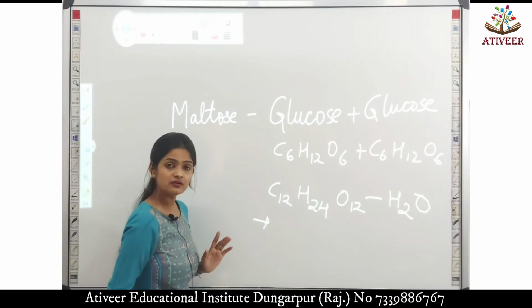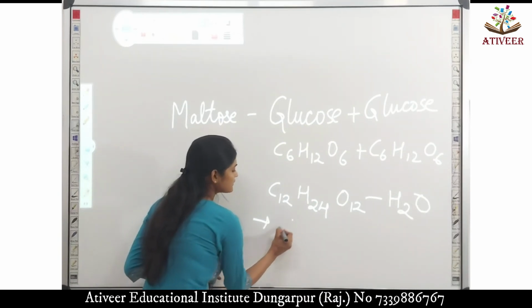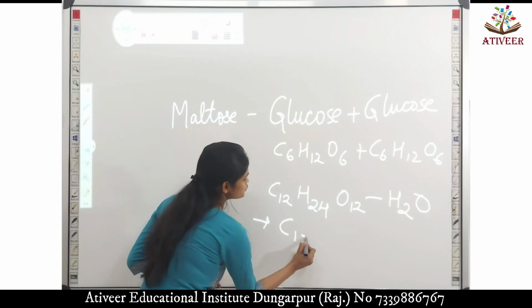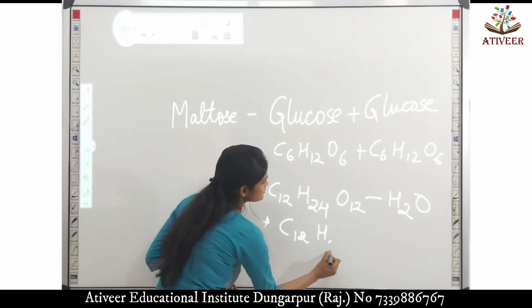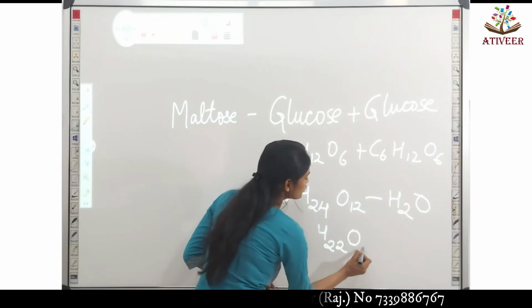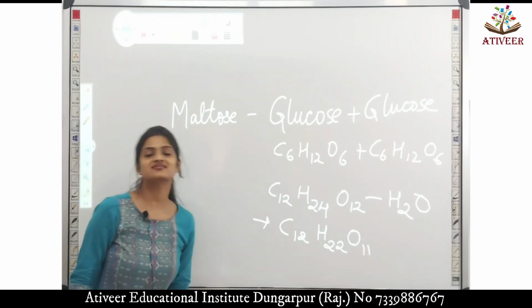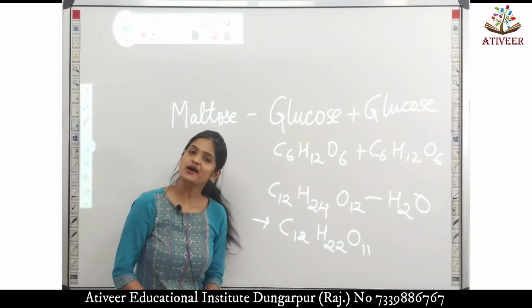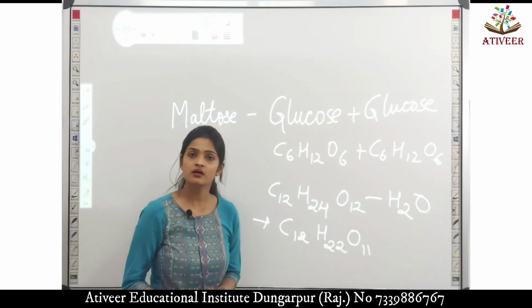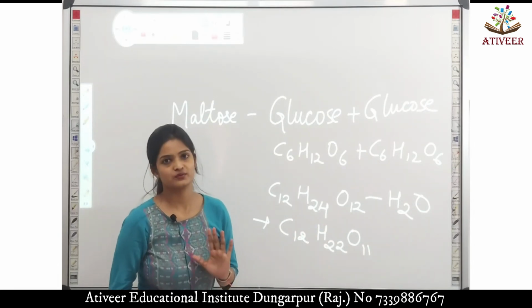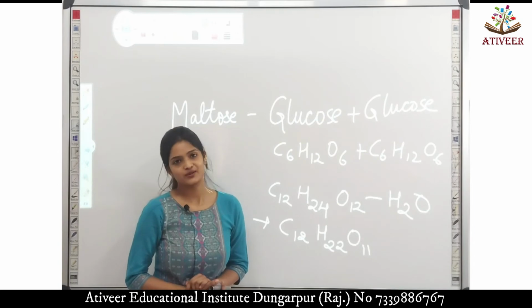So the final result that we get is C12H22O11, and this is our maltose, after eliminating one water molecule. Okay, I hope things are very clear to you.